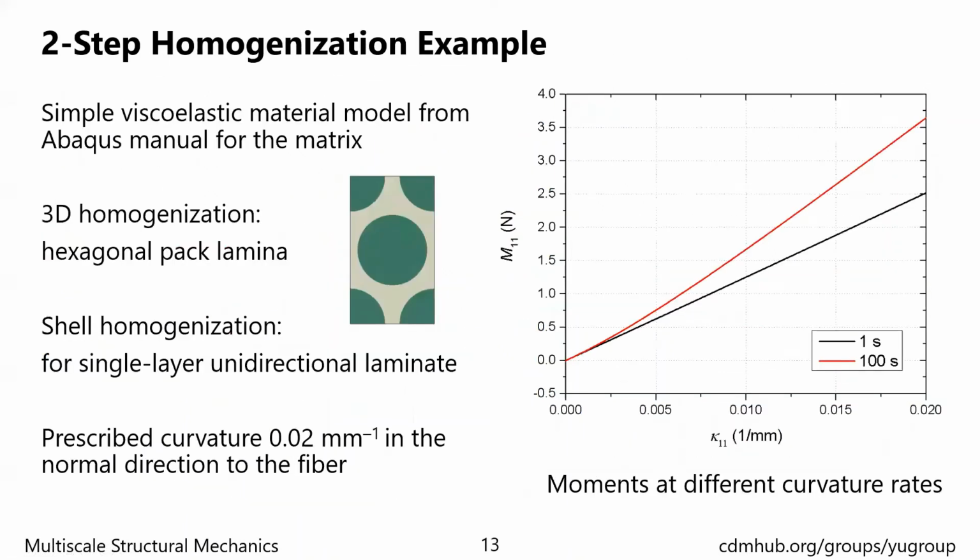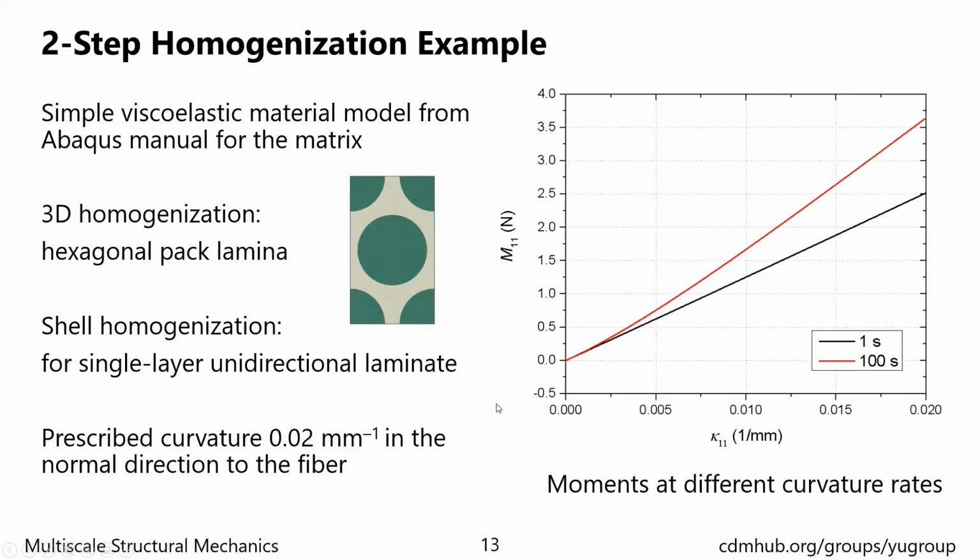Here we have a demonstrative example of the two-step homogenization. In this example, we have a 3D homogenization step of a hexagonal pack, and then we have a shell step of a unidirectional laminate. We are using the viscoelastic material model from Abaqus documentation for the matrix, and the fiber is elastic. And we have a prescribed curvature in the normal direction to the fiber, and here shows the result of two different loading rates. For a longer loading time, we will have a larger moment, which qualitatively matches the result of a homogeneous plate with the same material model.